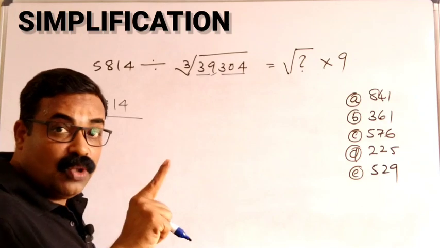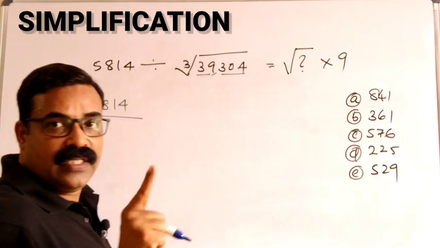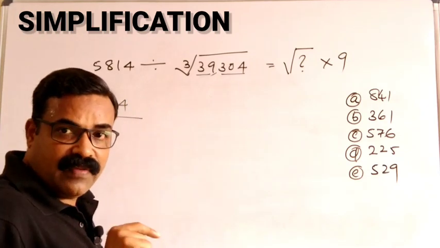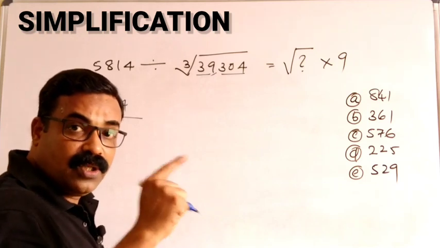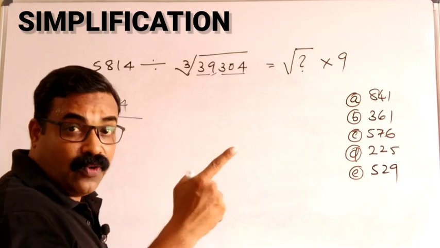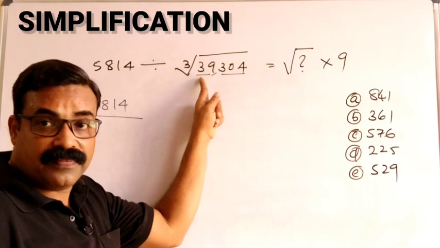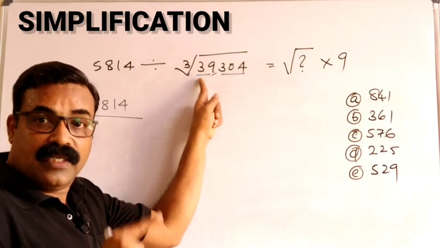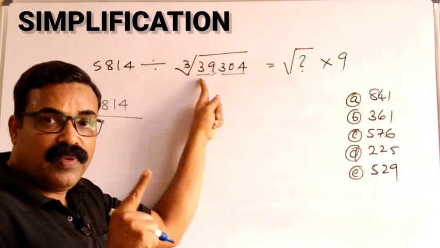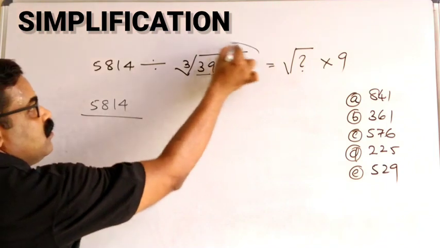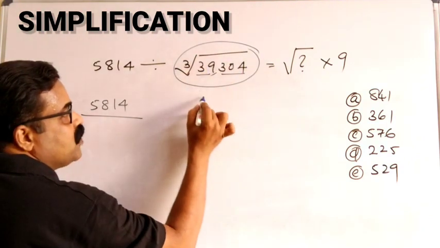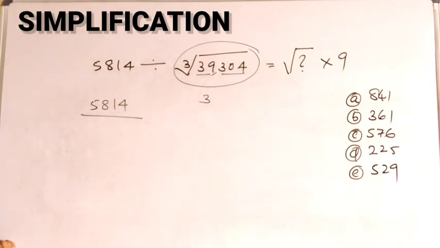The perfect cube before 39 is 27. 3 cube is 27. 1 cube 1, 2 cube 8, 3 cube 27, 4 cube 64. So we don't have 64 here. We have only 39. So before 39, the perfect cube is 27. What's the cube root? 3.